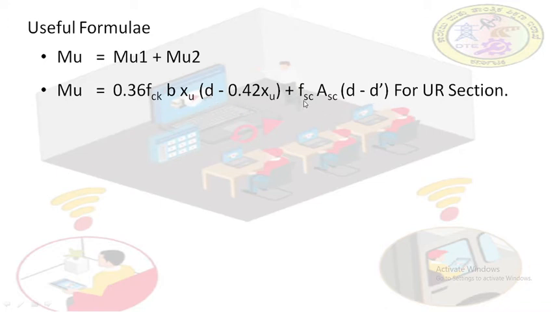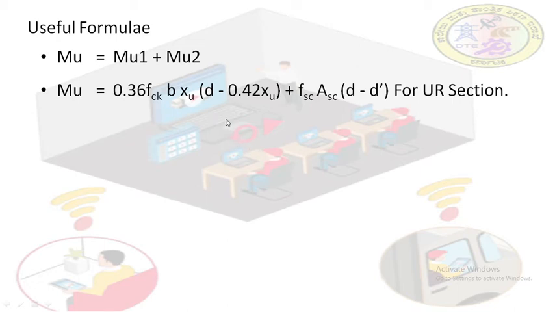We are always bothered about this component, right? Fsc into Asc into (d minus d dash). Fsc is the stress in compression steel, Asc is the area of compression steel, d is the effective depth, minus d dash, the effective cover for compression steel. And this formula we use for under reinforced sections. You calculate xu max, you calculate xu, then you compare xu max and xu.